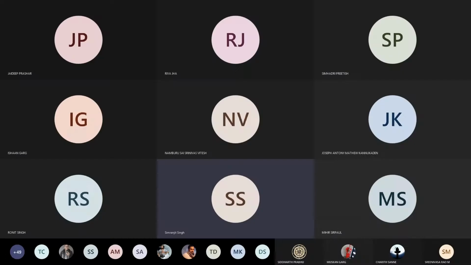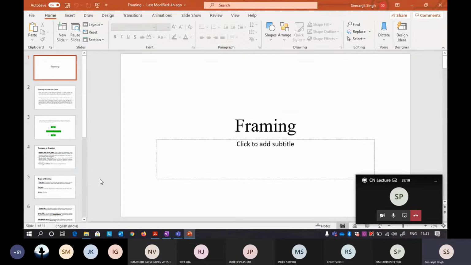If you have revised the lecture, you may have heard about these words called start of the frame delimiter and something called end of the frame delimiter. Okay, so I'll talk about these things again.